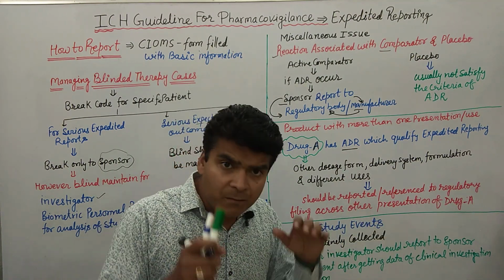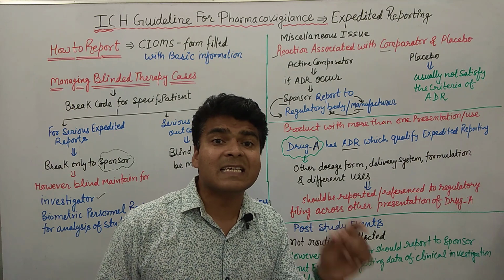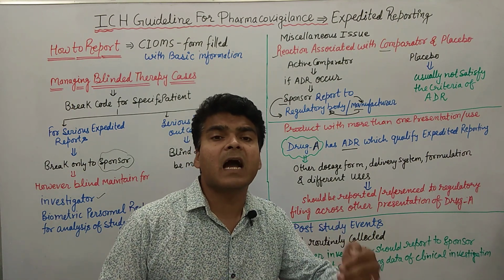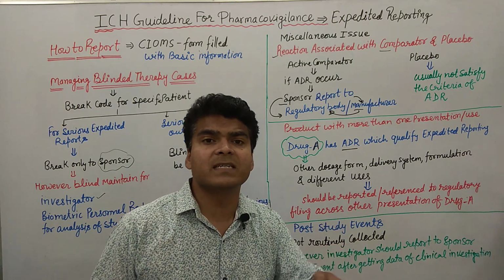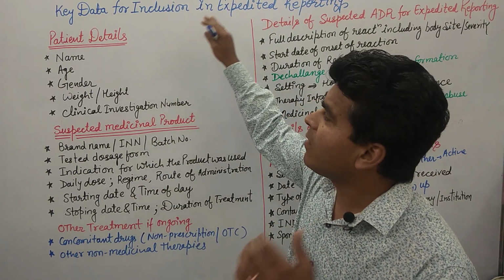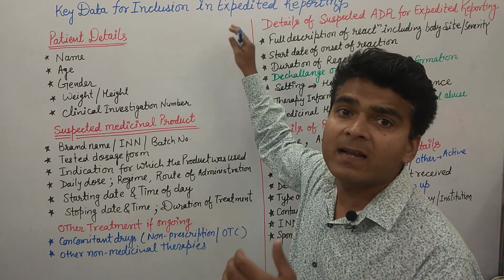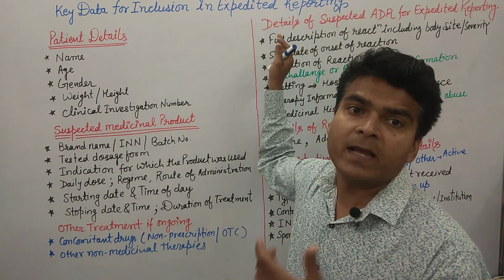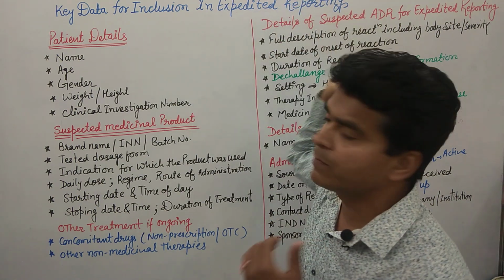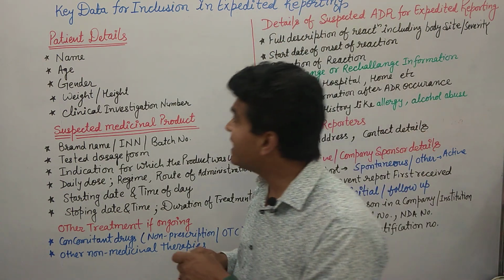Now we have to understand the key structure or key points which should be incorporated into the expedited reporting. Just look at what kind of key data or information is required in the expedited reporting and what kind of data we are including. The first one is patient detail.